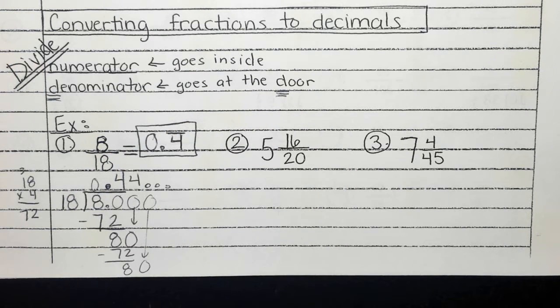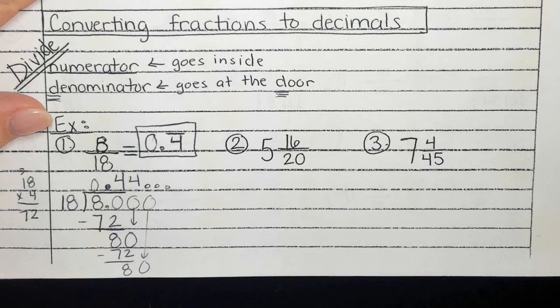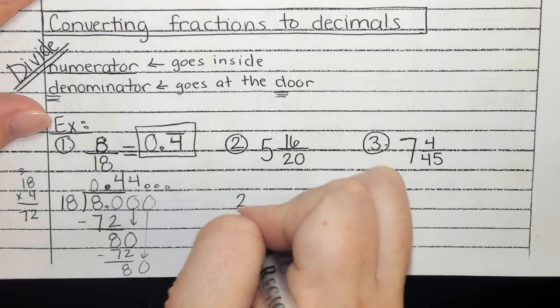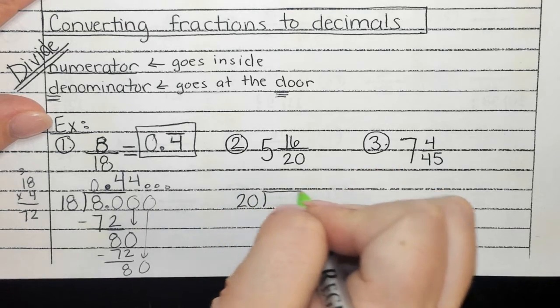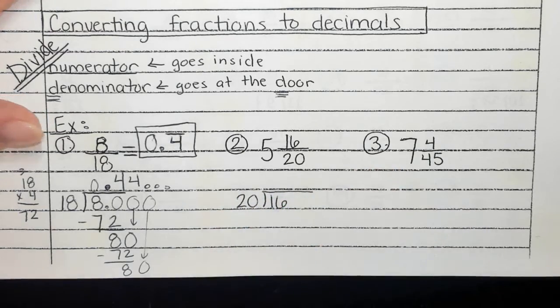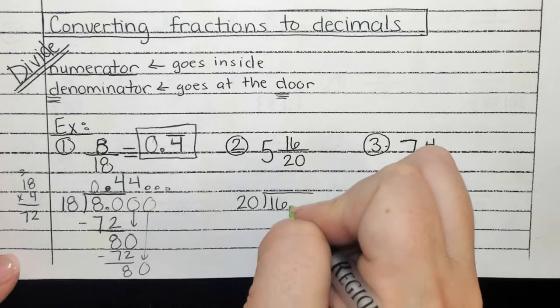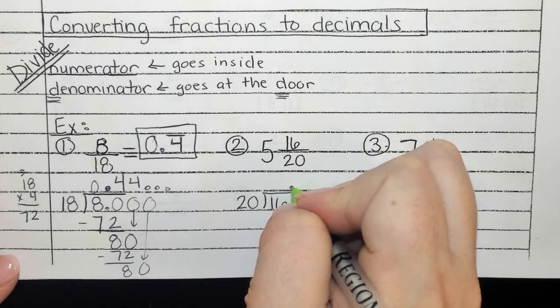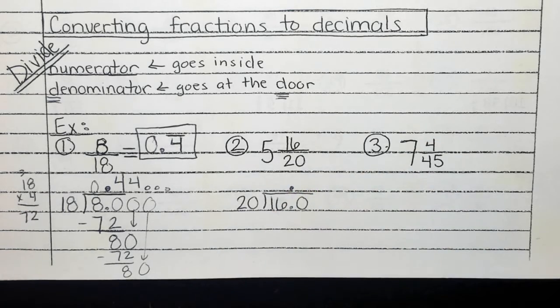All right, number 2. What's going to go at the door? 20. The denominator goes at the door. And what's going to go in the house? 16. What can I go ahead and add to my 16? The decimal and the 0. Make sure we take that decimal and raise it to the roof. Are y'all okay with how we're setting up that division?